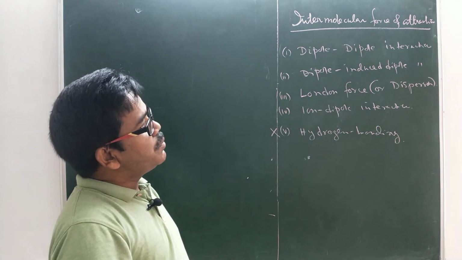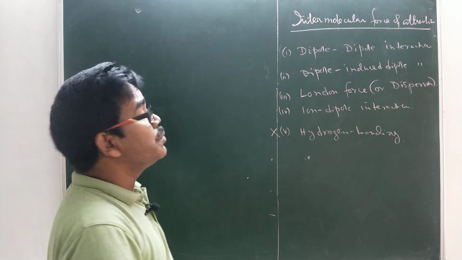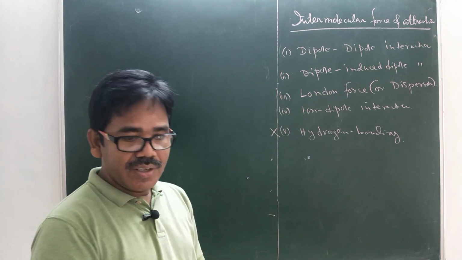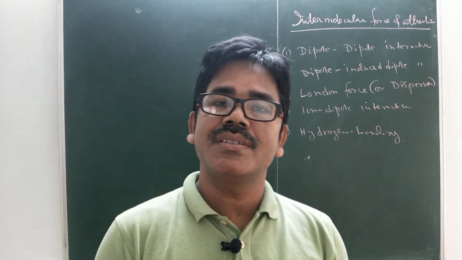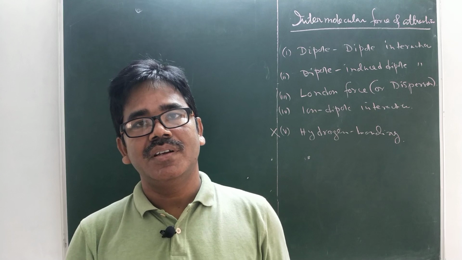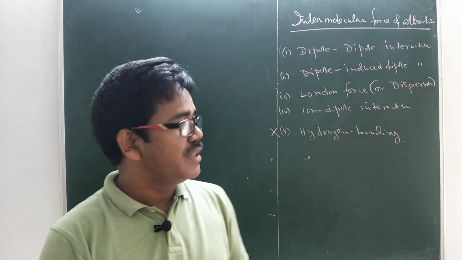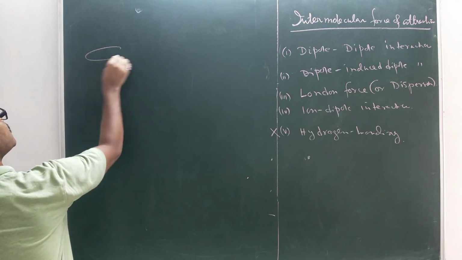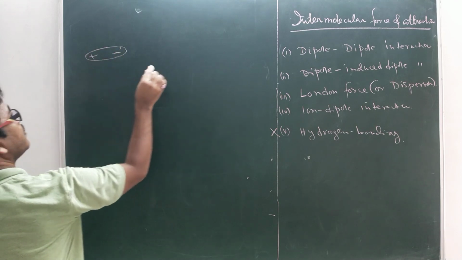What is dipole-dipole interaction? The name itself implies the molecule has dipoles. Dipoles mean one side is positive, the other side is negative.